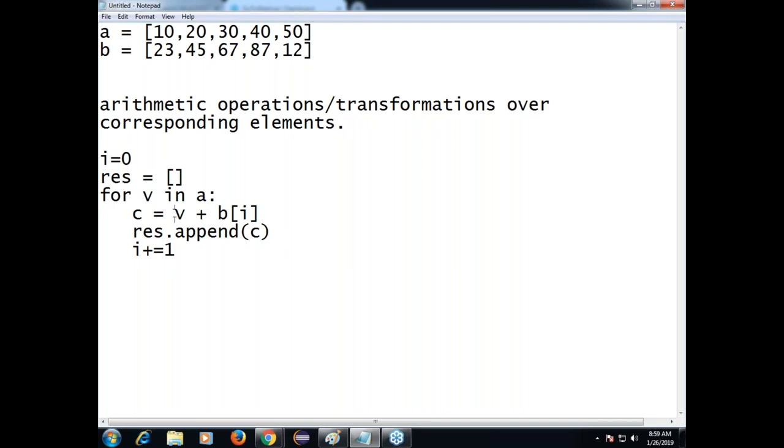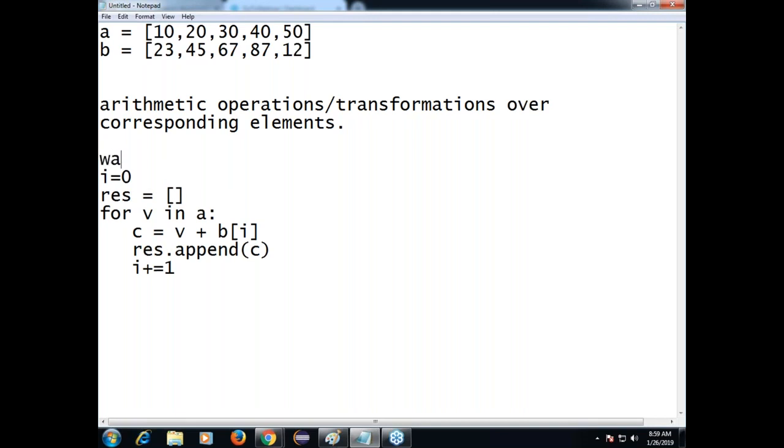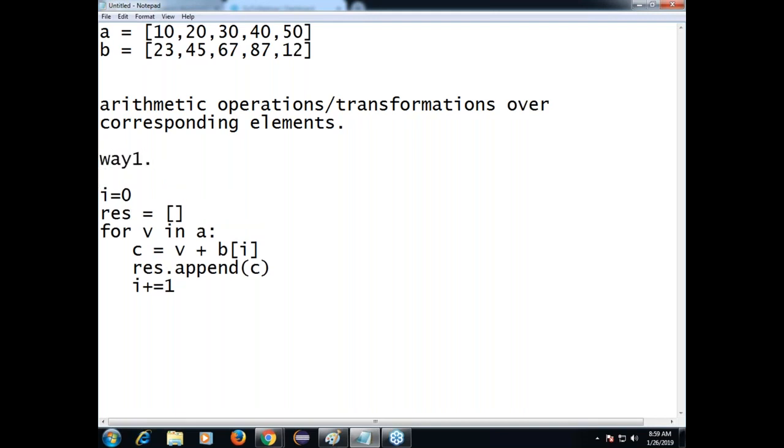In the first iteration, what is the V value? 10. B of 0 value 23. 33 will be appended to this result. In the next iteration, V value 20. B of 1 means 45. So corresponding elements are operated here or not? Okay. This is the traditional way, way 1. What is way number 2? Python exclusive style.